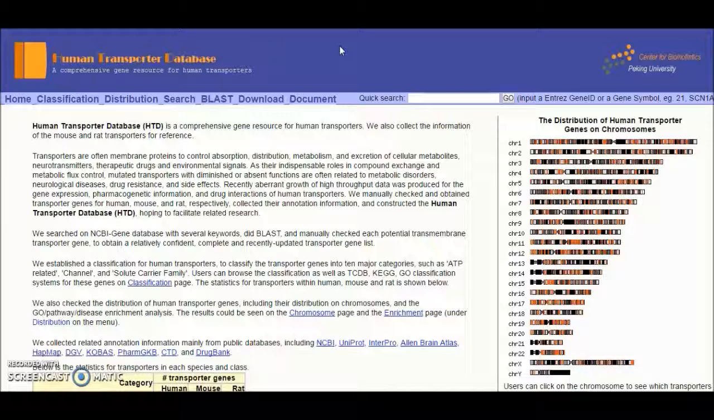Next database is the Human Transporter Database. We have all the comprehensive gene resources for human transporters. As we all know, transporters are membrane proteins that control the pharmacokinetic process of cellular metabolites.